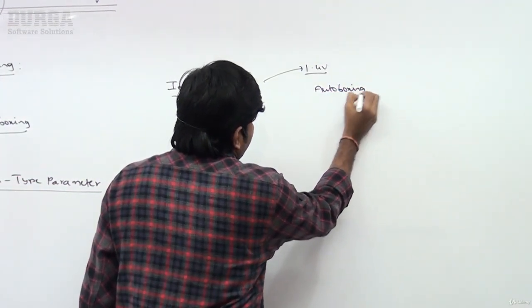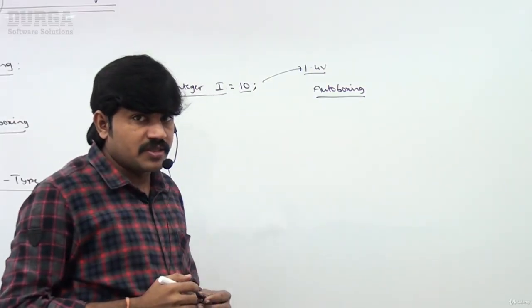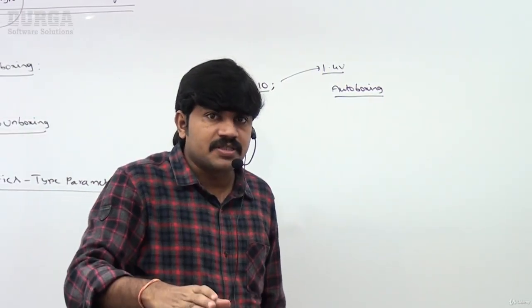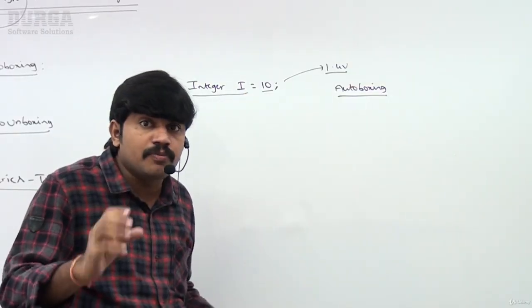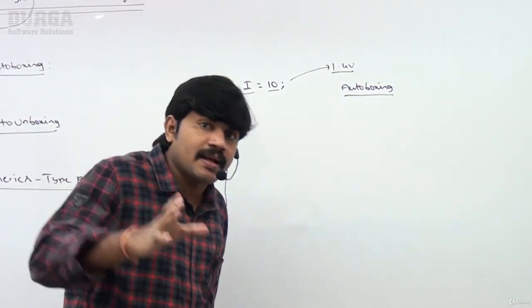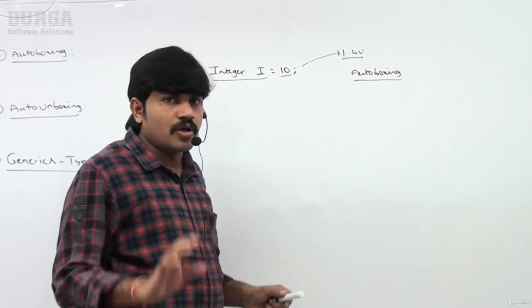Can you spell out what is the meaning of auto boxing, sir? Automatic conversion from primitive type to wrapper object by the compiler. This is nothing but the auto boxing concept.